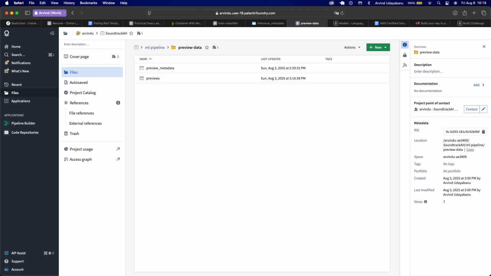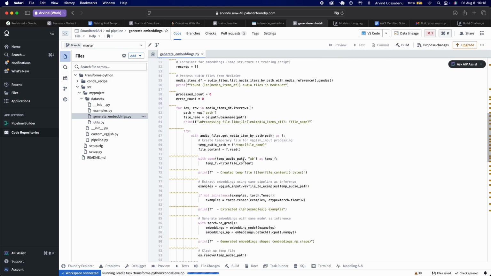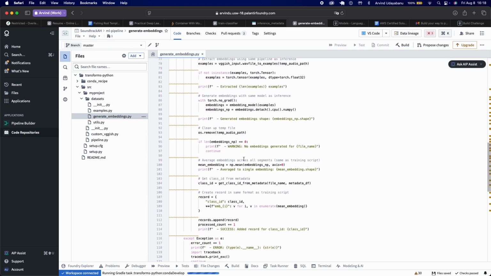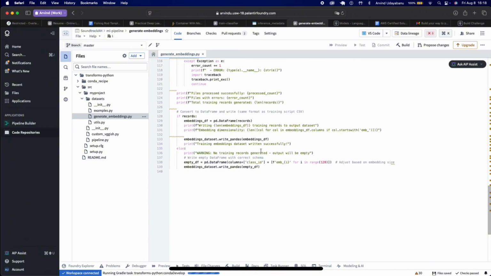So the second challenge that I faced due to Foundry's no internet access was integrating PyTorch's VGG-ish model to generate audio embeddings. Normally VGG-ish automatically downloads weights and PCA parameters to generate audio embeddings, but this is impossible in an offline environment such as Foundry.